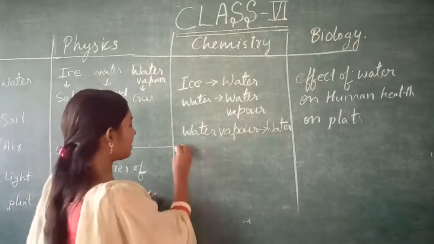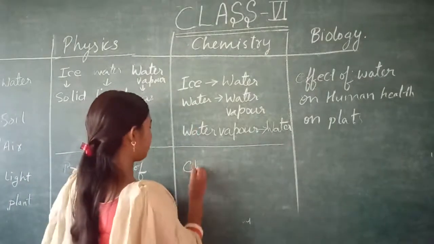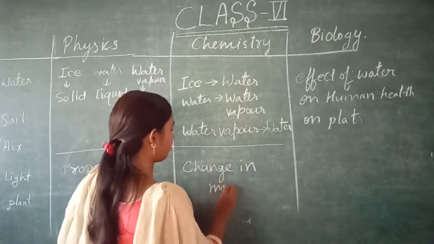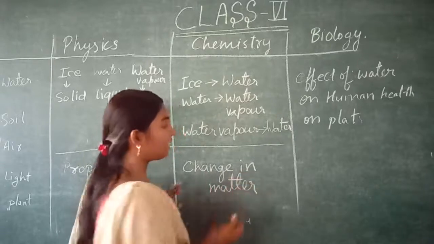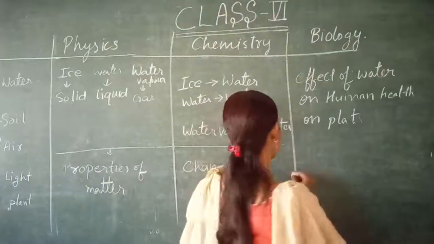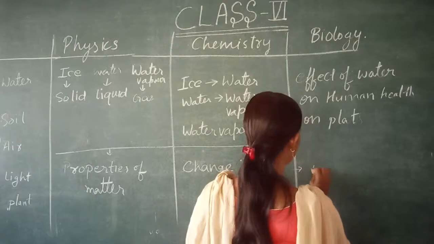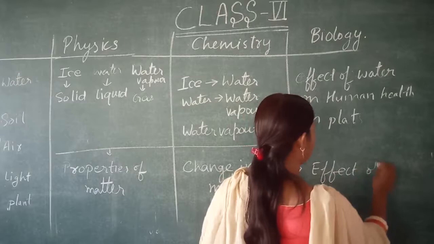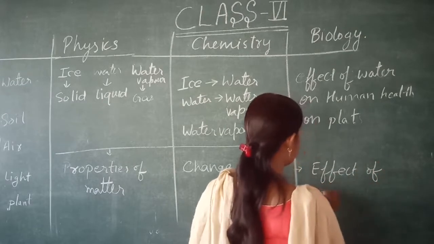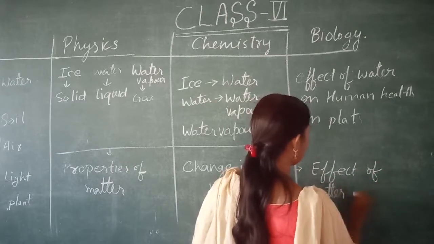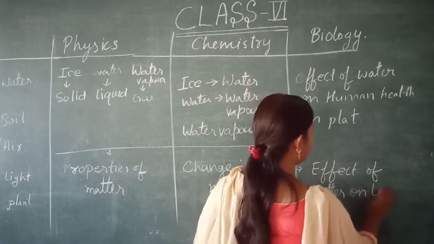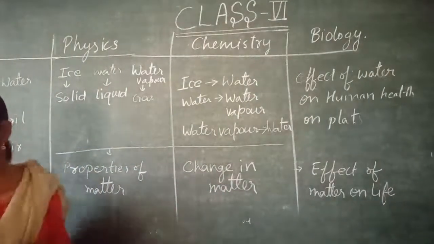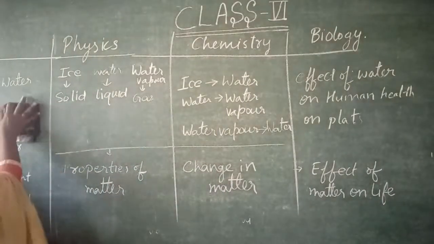In chemistry we are studying change in matter. And in bio we are studying the effect of matter on human or on life. Understood? Like this, these three branches are divided. If you want to note, you can note down.